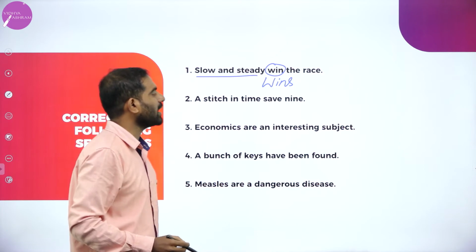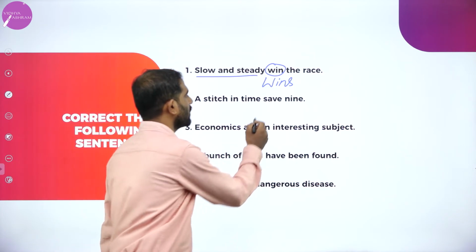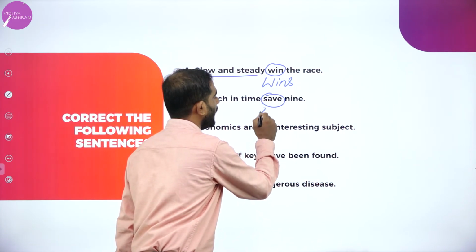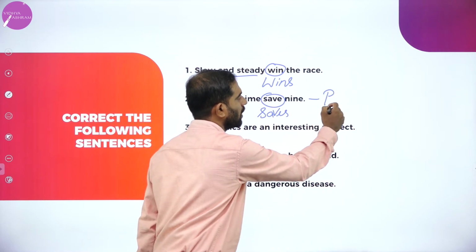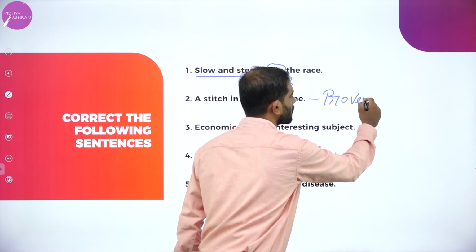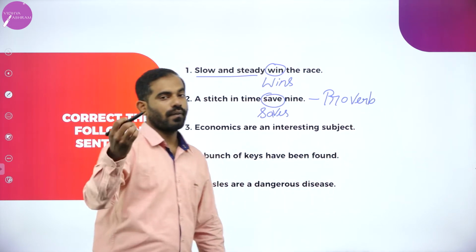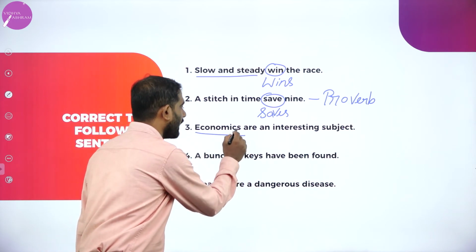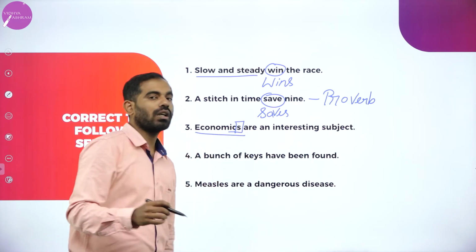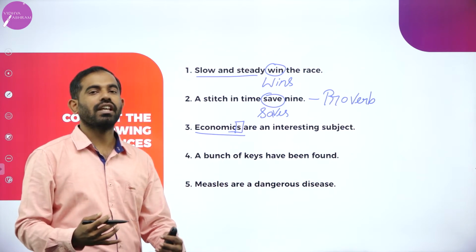A stitch in time saves 9. Save is the error. This is also a proverb. Remember this: economics. We think the word which ends with S is plural.